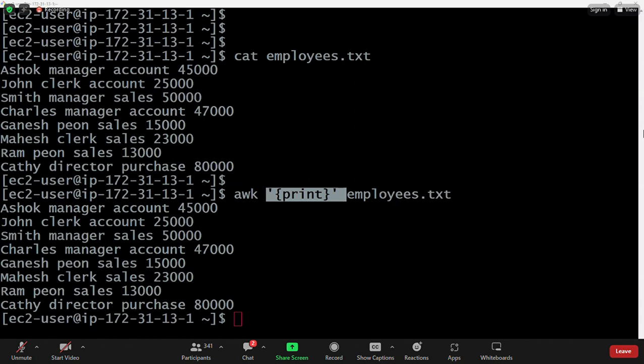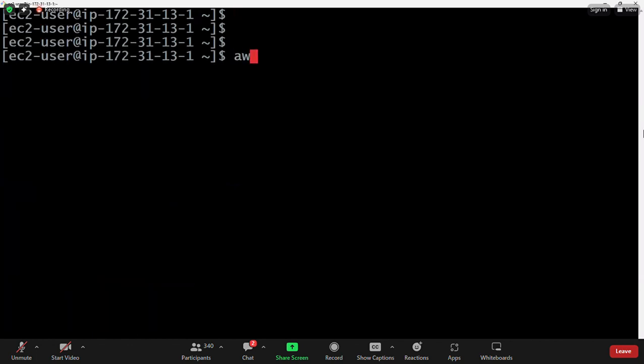Here name, role, department and salary are available. I want to print the employees who belong to manager. Then how can we print the employees belonging to manager?